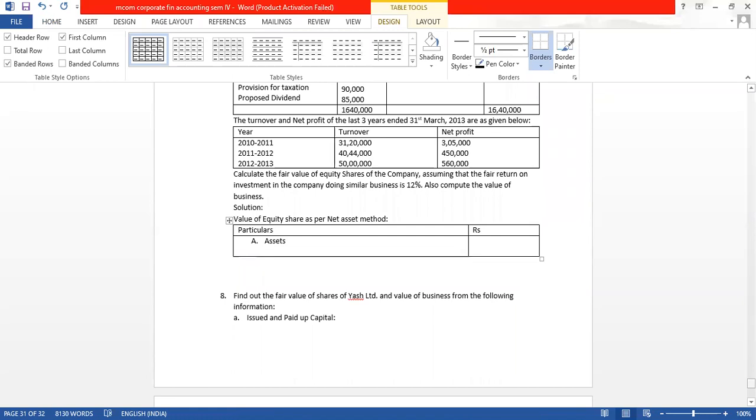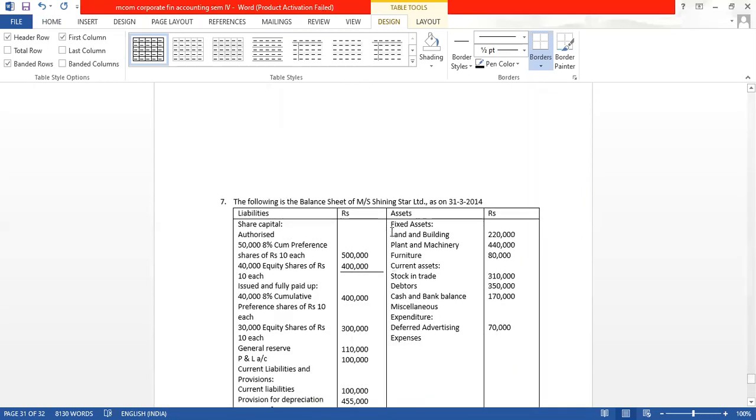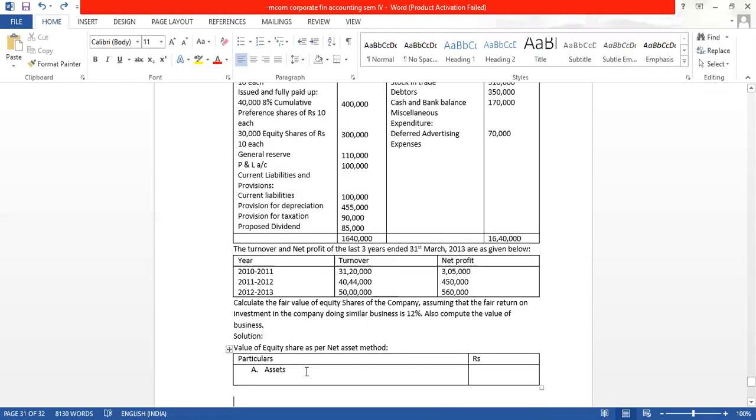So let me see if I can do the copy paste. We don't want here, we want only the fixed and current assets. One minute, let me properly copy it. Let me copy it here.